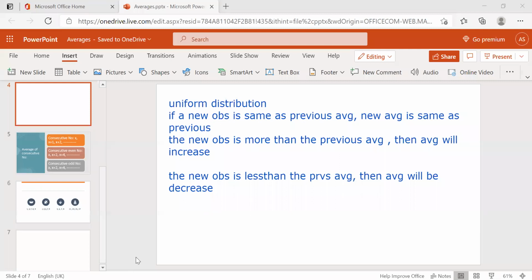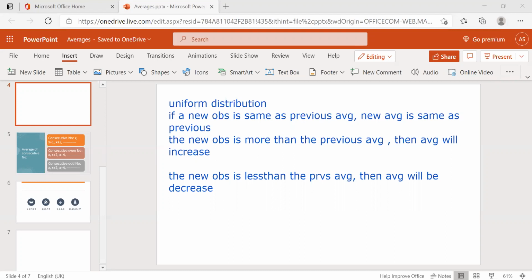Whatever extra chocolates you have, we distribute equally across the total observations. Then it will decrease. The previous average is 6, now the average will be less than 6. So these are the important points up to today's class.